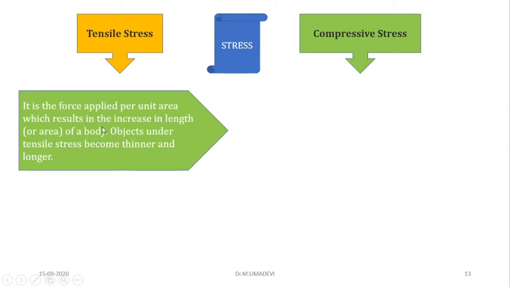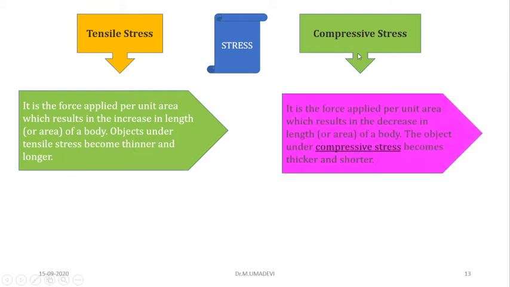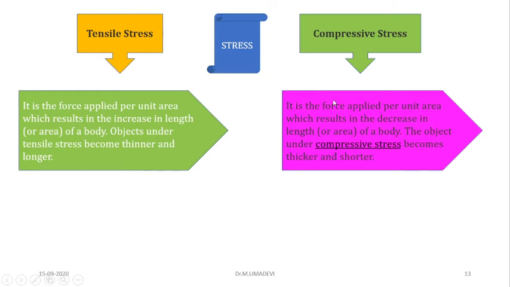That means when we apply the load, the length will be increased. The objects under tensile stress become thinner and longer. Whereas the compressive stress, what is compressive stress? It is the force applied per unit area which results in the decrease in length of a body. Here, increase in length of a body; here, decrease in length of a body. The object under compressive stress becomes thicker and shorter. Here, thinner and longer. That's the best difference between tensile stress and compressive stress.